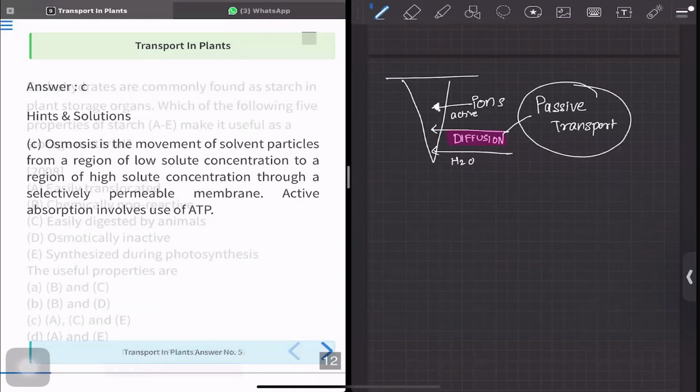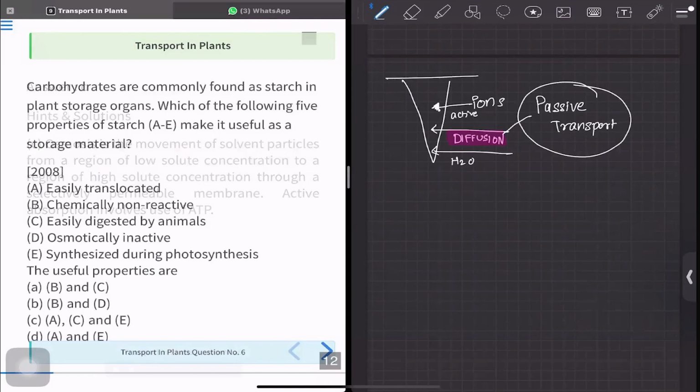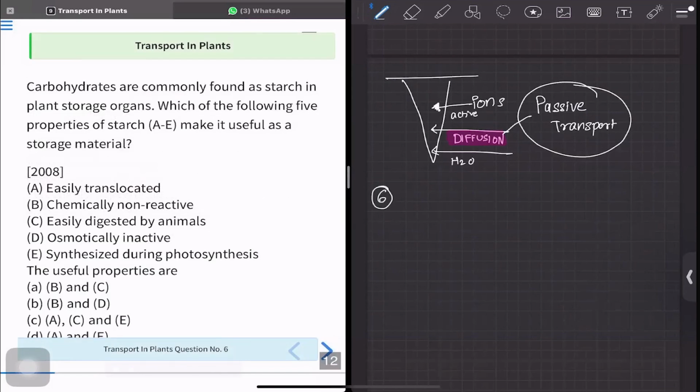Now let's move to question number 6. What does question number 6 say? Carbohydrates are commonly found as starch in the plant storage organ. Which of the following properties of starch make it useful as a storage material? Now see, in plants, the transport and storage. So transport in the form of sucrose and storage in the form of starch. Now, why is starch preferred?